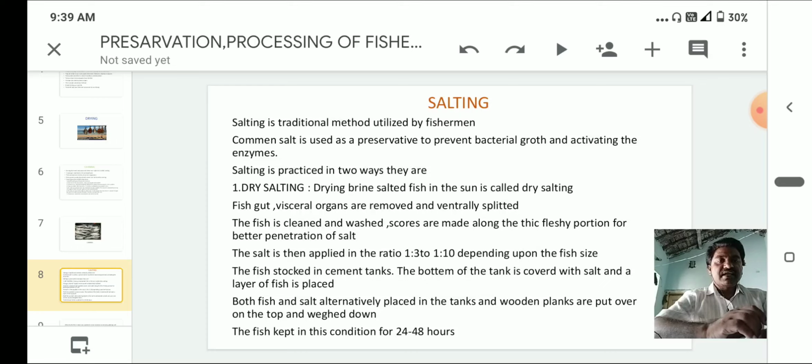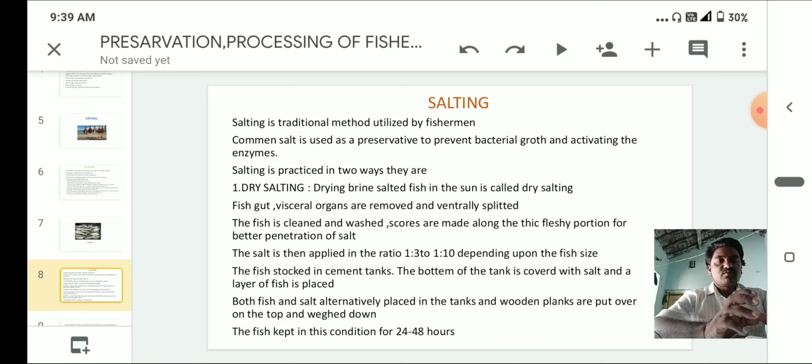Scores are made along the fleshy portion for better penetration of salt.